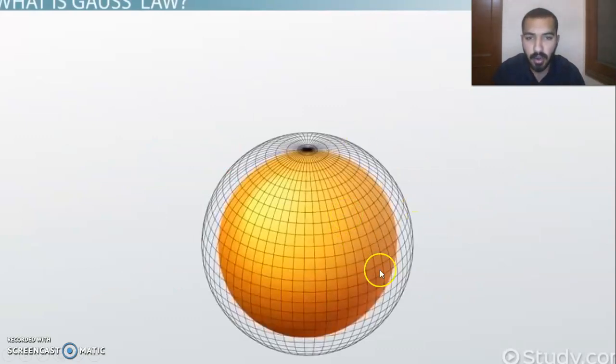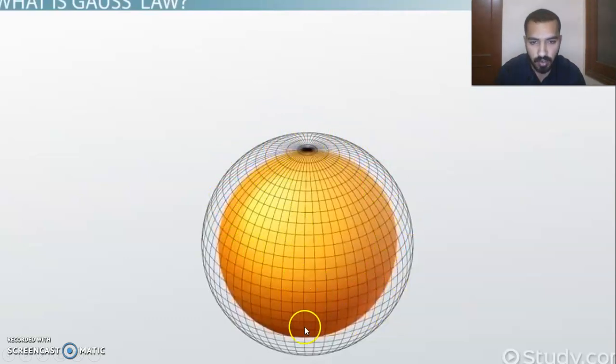Like here, this is a closed surface. This orange thing is a closed surface. This is a ball, and just assume that you have a charge in the center of the surface. That charge is enclosed in this ball, and when the field coming outward from that charge comes outside of the ball, it becomes this electric flux.